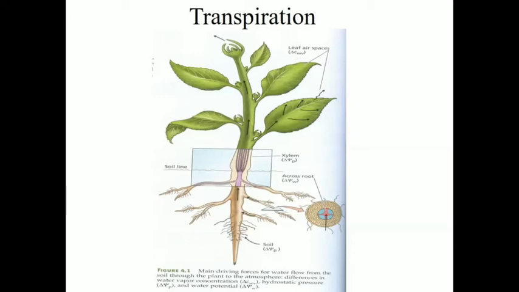The figure or image you are seeing on the screen indicates how water is lost into the atmosphere. In the absorption topic, we discussed that the plant maintains a negative water potential in its system. This negative water potential is maintained so that absorption of water will continue, and because it maintains the water balance in the plant. So the main purpose of transpiration is water balance. And how is this water balance maintained in the plant? It is because of transpiration.